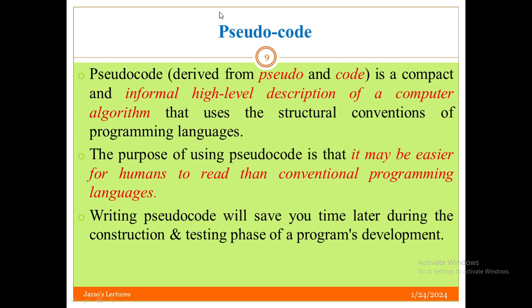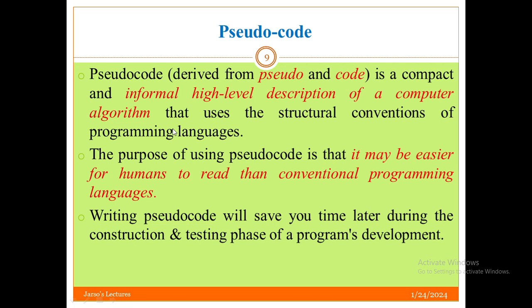Pseudocode uses English statements. It is derived from pseudo and code, and it is a compact and informal high-level description of an algorithm that uses the structural conventions of a programming language.